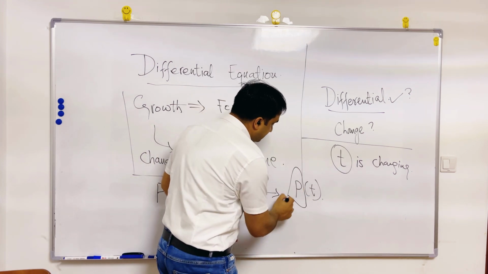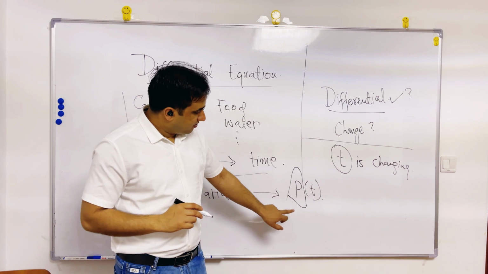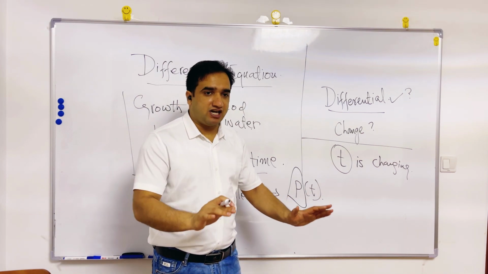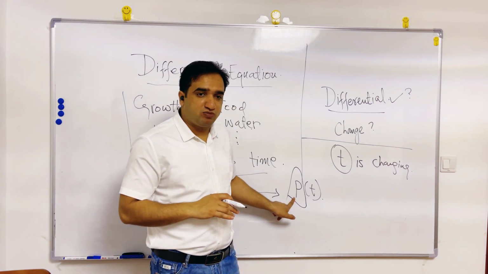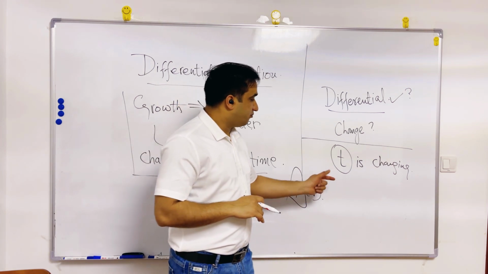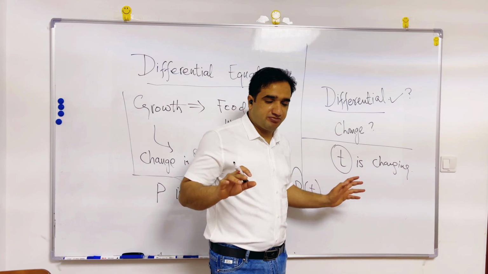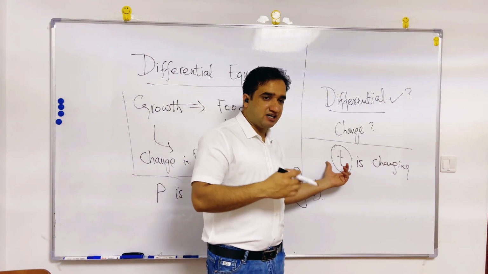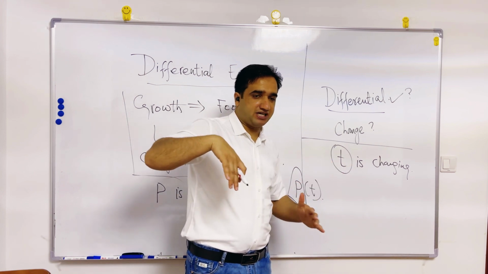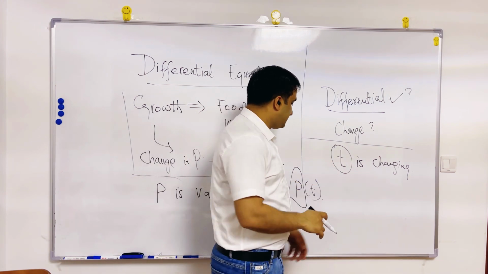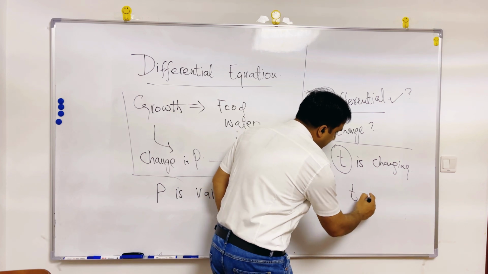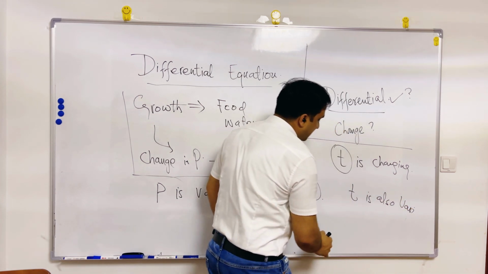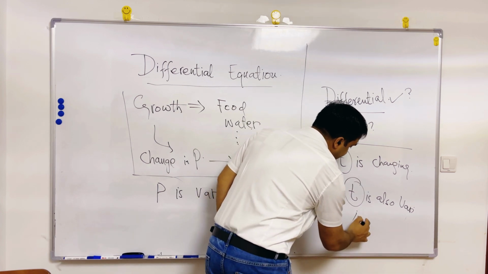This P is also a variable, but this P is dependent on the time. If the time stops, the change in population will stop. But time is not dependent on anything. Whatever happens, time will continue. Time is changing every day. So this t is also a variable, but it is an independent variable.